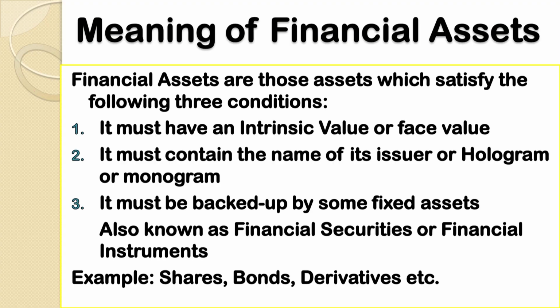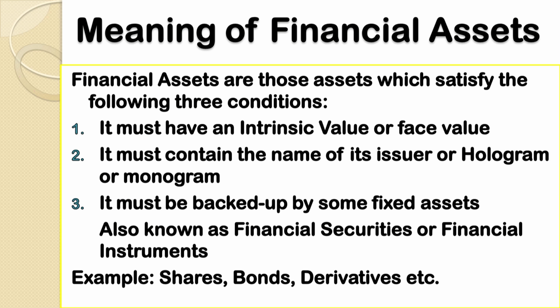Now, this feature is more or less applicable to all kinds of non-financial assets also. For example, suppose you have a pen. Is there a price for that pen or not? Yes, there is a specific price, it might be MRP, it might be at a discounted rate, but it has a price. So, more or less this point number 1, face value or intrinsic value, is applicable to all kinds of assets. Now, point number 2, the major point, what is the important feature of a financial asset?